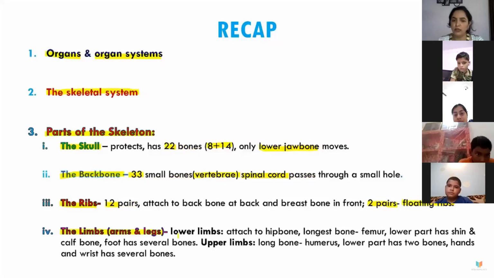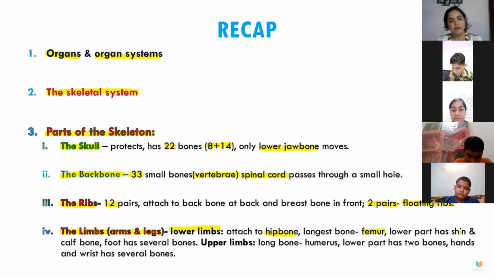The lower limbs are the legs and the upper limbs are the hands. The lower limbs are attached to the hip bone, and the longest bone is the femur. The lower part has the shin and calf bones, that is tibia and fibula. The foot has several bones. The upper limb has the long bone humerus, and the lower part has 2 bones, and the hand and wrist have several bones like carpals, metacarpals and phalanges.